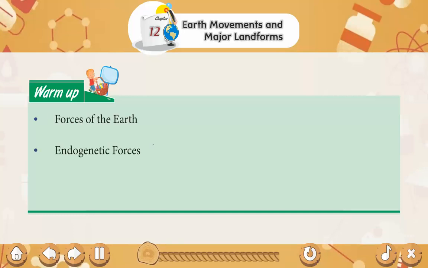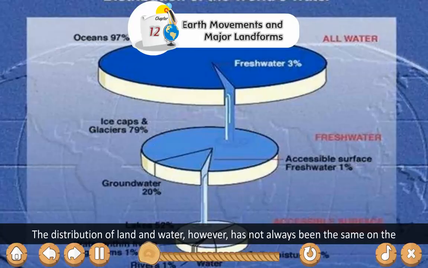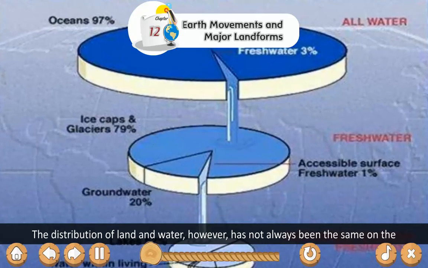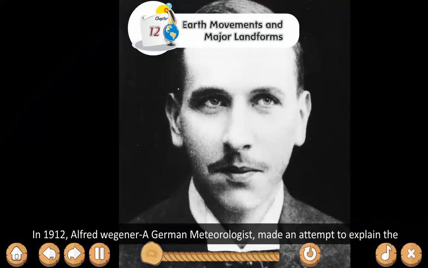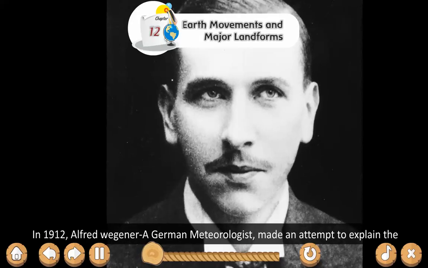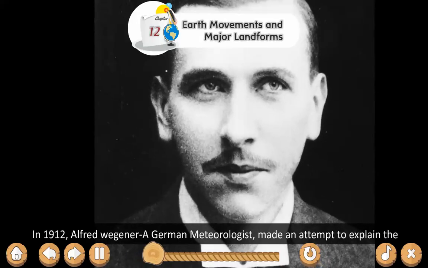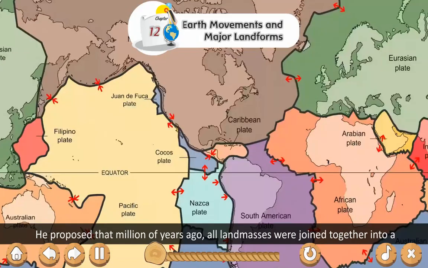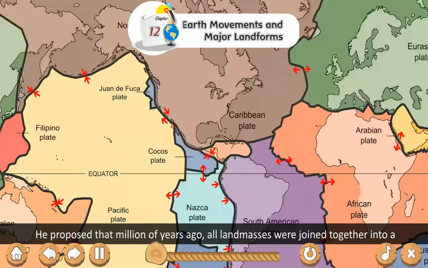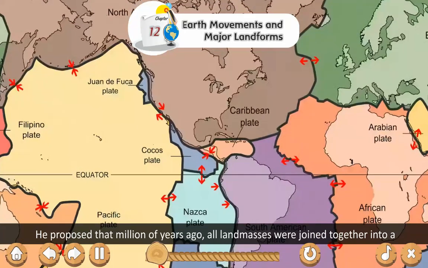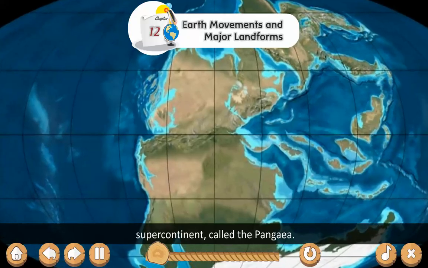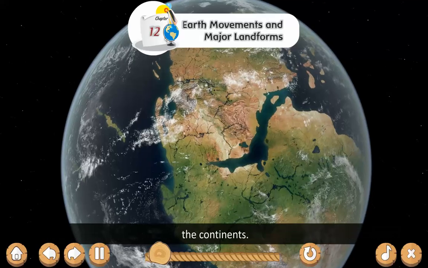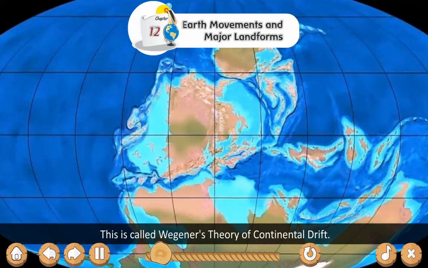Endogenetic forces. Exogenetic forces. The distribution of land and water, however, has not always been the same on the Earth's surface as it is today. In 1912, Alfred Wegener, a German meteorologist, made an attempt to explain the present-day distribution of continents and oceans. He proposed that millions of years ago, all land masses were joined together into a supercontinent called Pangaea. He suggested that Pangaea broke up and there was a horizontal displacement of the continents. This is called Wegener's theory of continental drift.